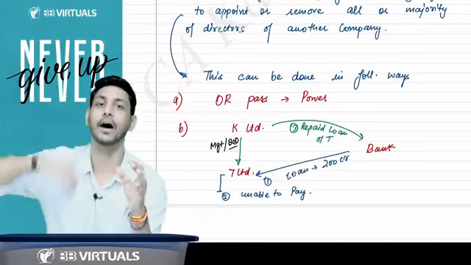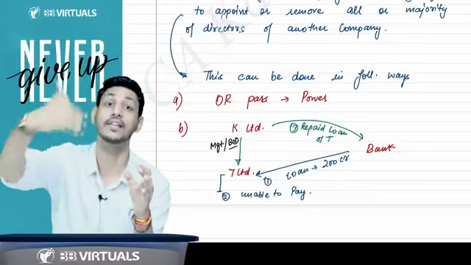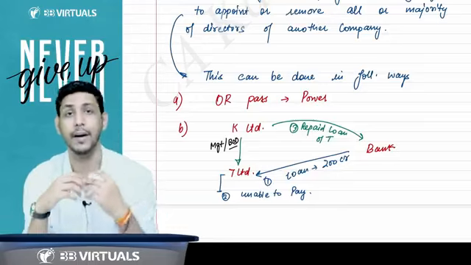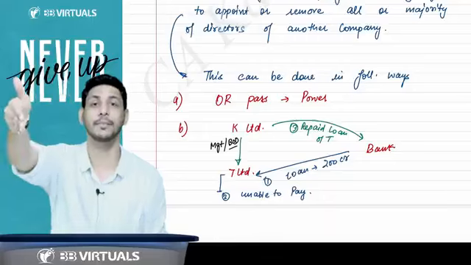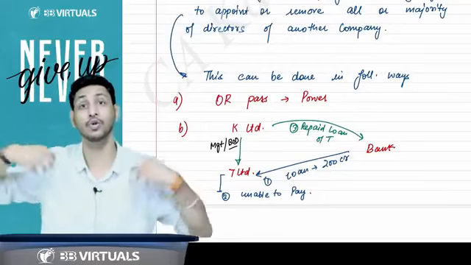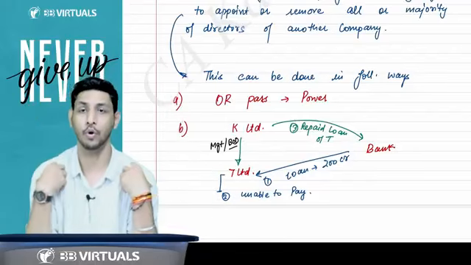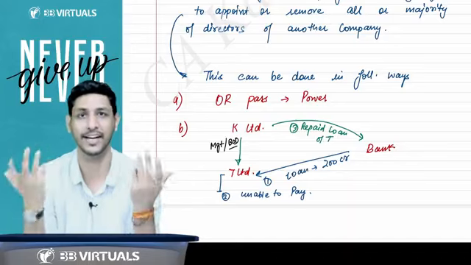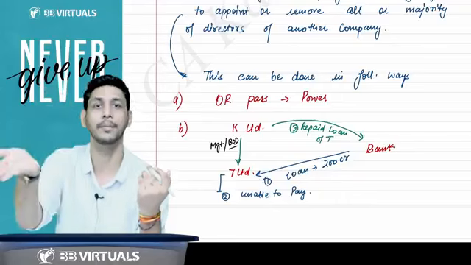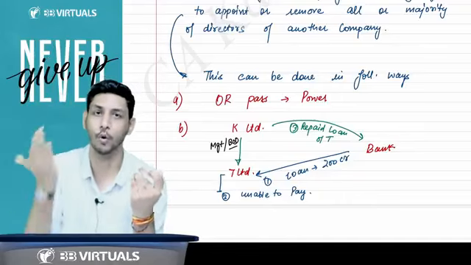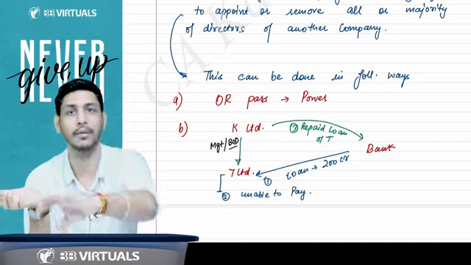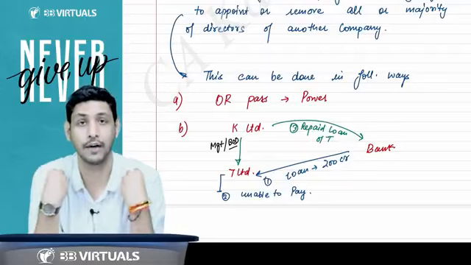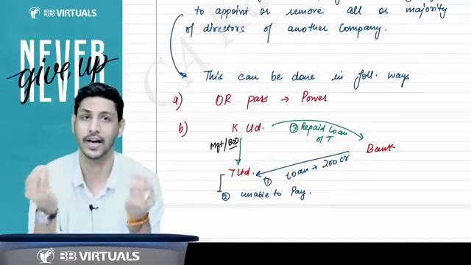So if a company gets the power to pass an ordinary resolution in that company, it means you are having that much share that you yourself can pass the OR. Only your votes are sufficient to pass an ordinary resolution. So definitely, if you vote yes, the OR will be passed. You are having that much shares. If the OR is passed, definitely the director will be appointed or removed. So you are having the power to appoint or remove all or a majority of the directors.